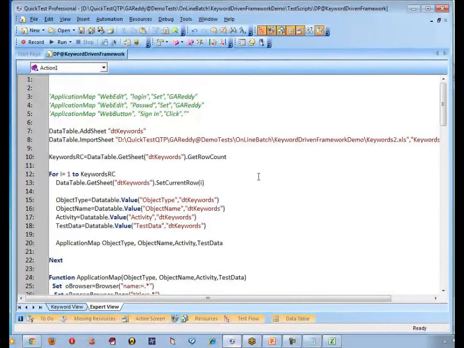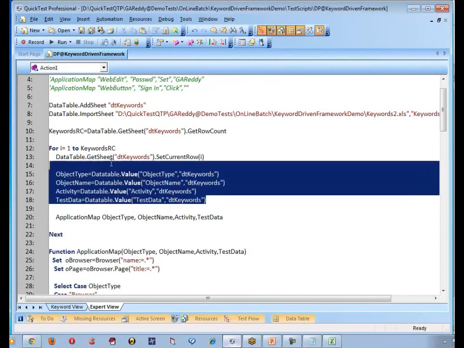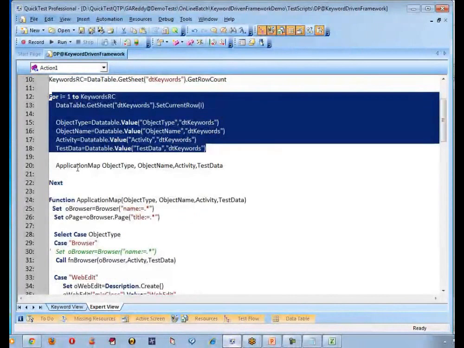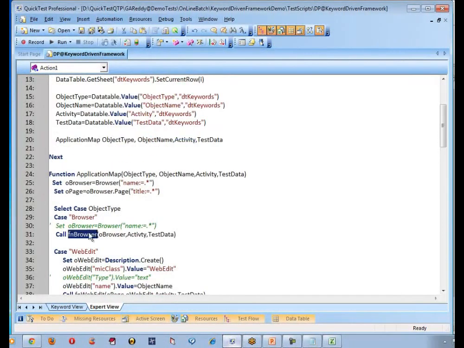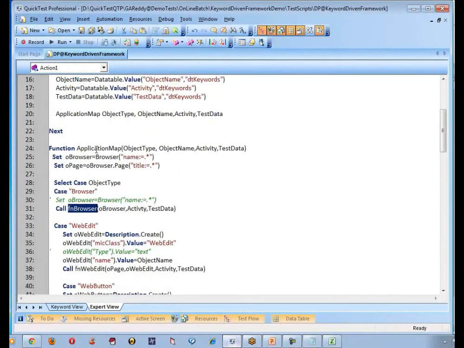Sir, now with this we don't need this application map. With object repository, you don't need application map, because the application map is already there in the object repository, correct? Yeah. So just read it and you must say main driver. In the driver, based on the activity, call the function. Or you can also say in the driver, based on the object to type, call the function and pass